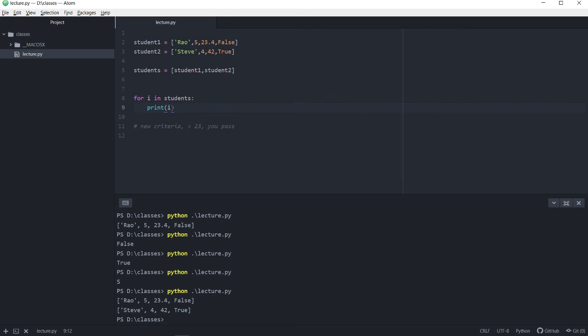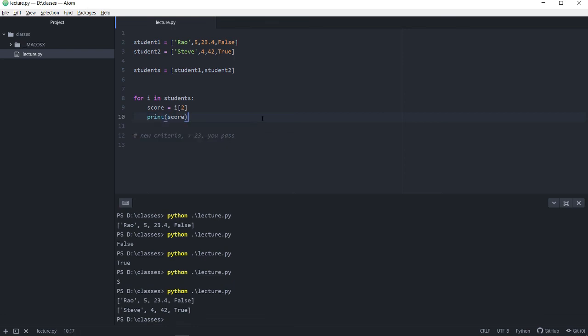Okay. And again, I am trying to figure out what their score is. So let me store that information here. I'm going to say score is equal to i, and if i is a list, I am looking for the score, which is at index 0, 1, 2. So we know for sure that this is what the index is going to be. And then I can do something along the lines of this. I can then say print score.